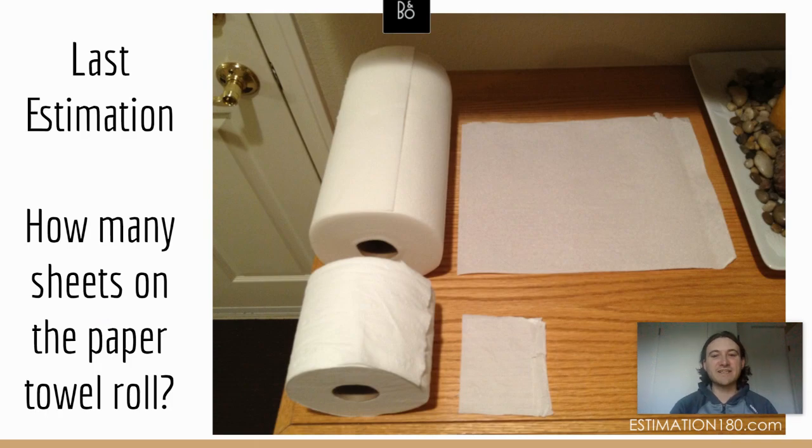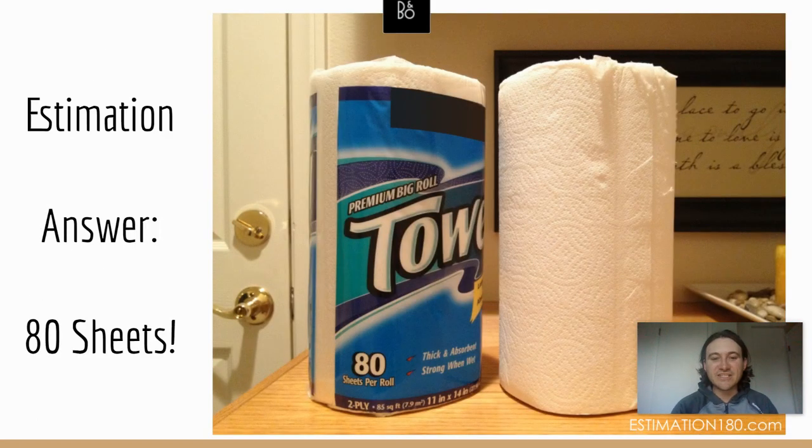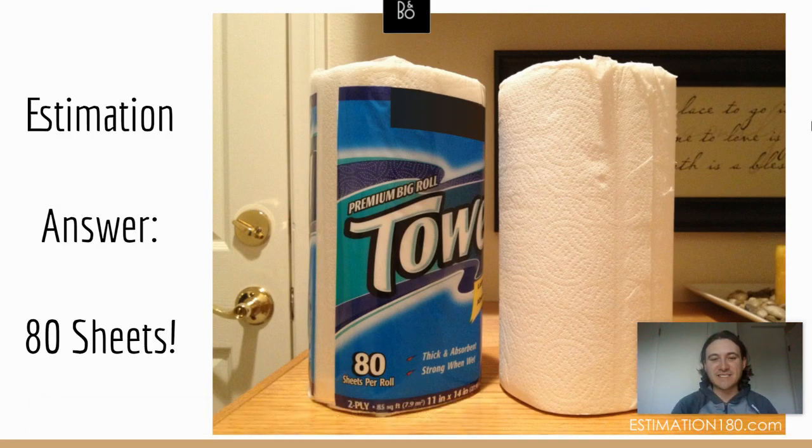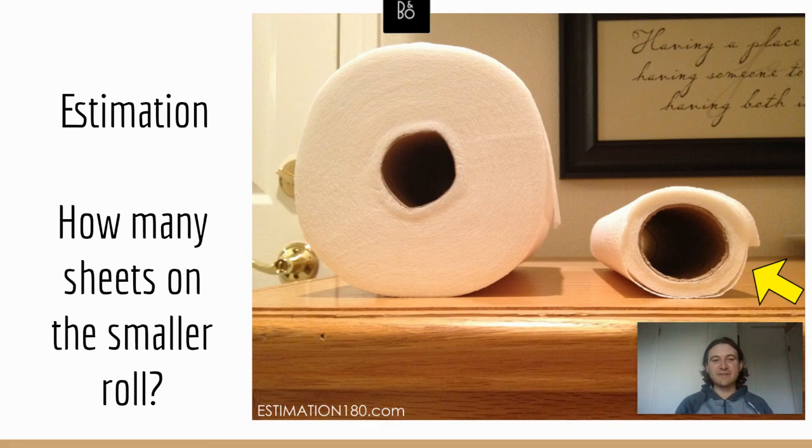So our estimation last time was how many sheets are on this roll of paper towel. And they gave us a little comparison here with the toilet paper roll, which we know, and our answer is, drum roll, 80 sheets of paper towel. You can see it right there. So check how you did with your estimate and record that. And then you can see how close you were. Today we're following that similar theme with the toilet paper.